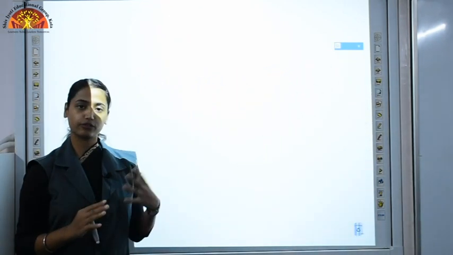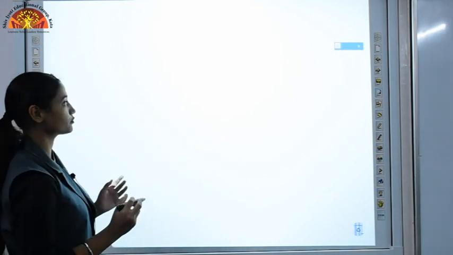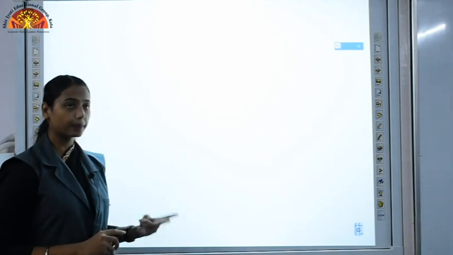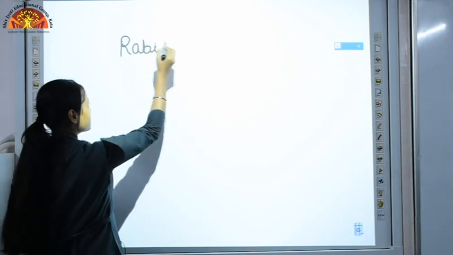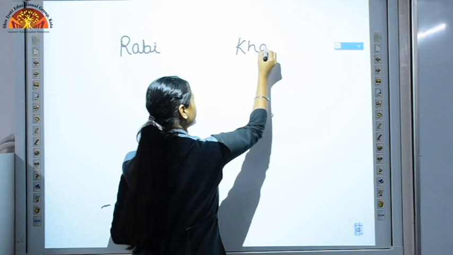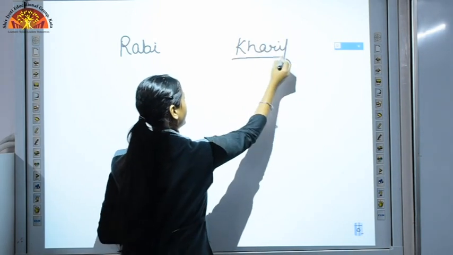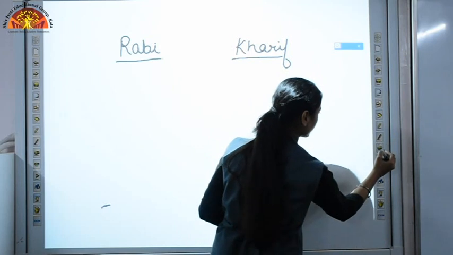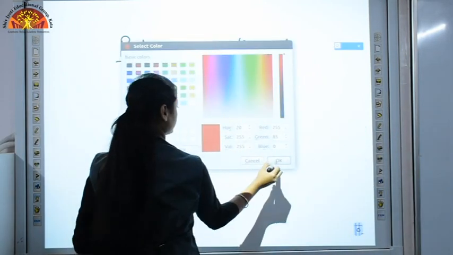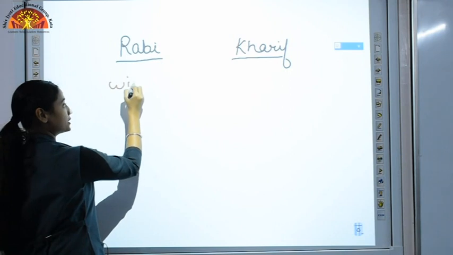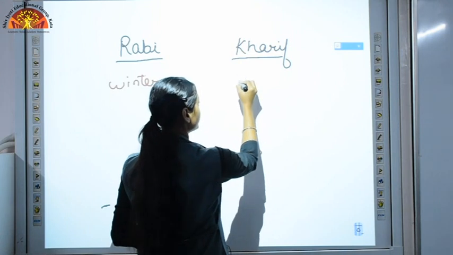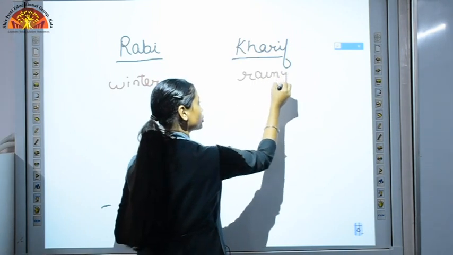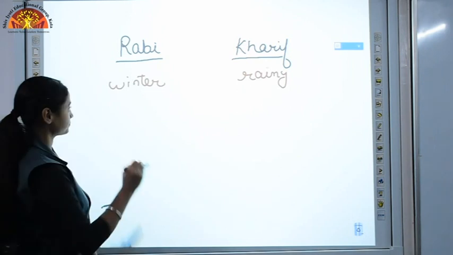Look, we have different climatic conditions. So depending on those climatic conditions, we follow 2 types of cropping patterns, and those are, first pattern is Rabi crops and the other is Kharif crops. These Rabi crops are grown in winter season, whereas Kharif crops are grown in rainy season, because these crops need plenty of water.